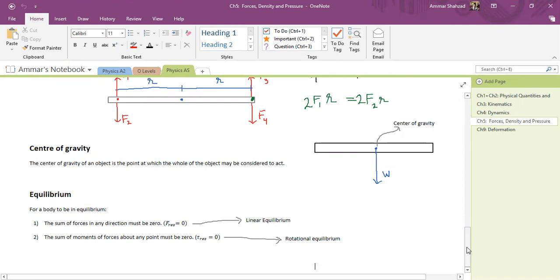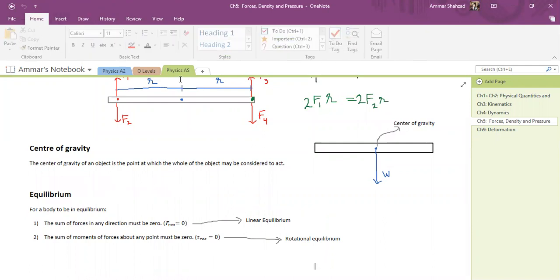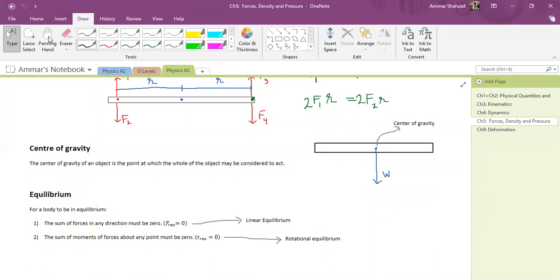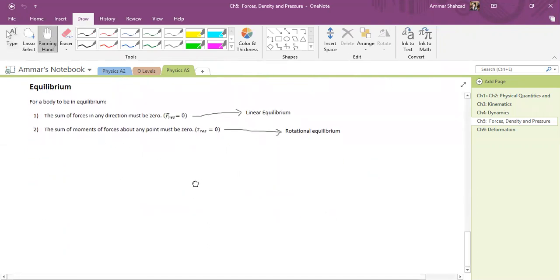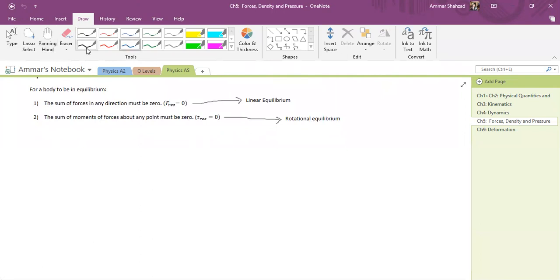Let me see if I can find any good questions here. Okay, I found this question. Let me move down a bit. They're saying that there is this rod. Let me first put this over here. So this is a question.